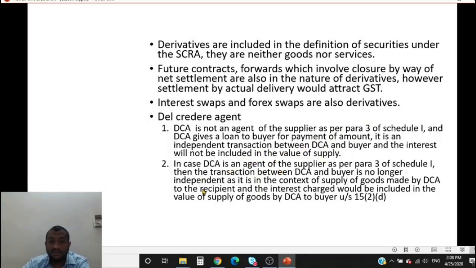If he is an agent, then the buyer is no longer independent, as it is in the context of supply of goods made by DCA to the recipient, and interest would be included in the value of supply as per section 15 subsection 2 clause D. Alright.